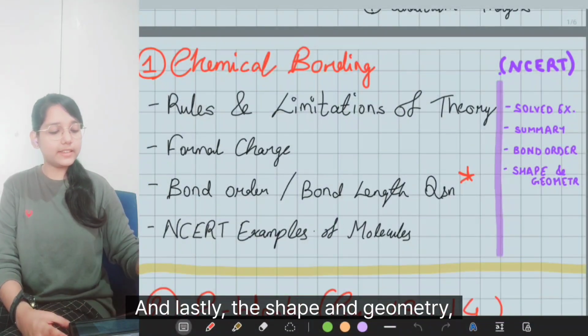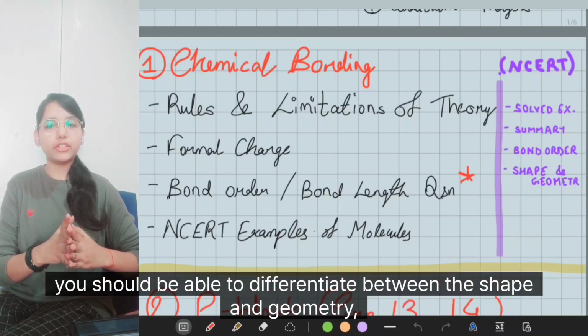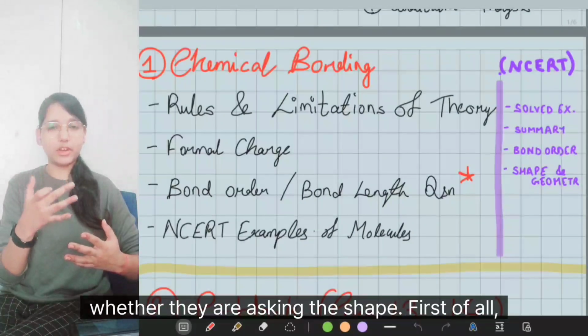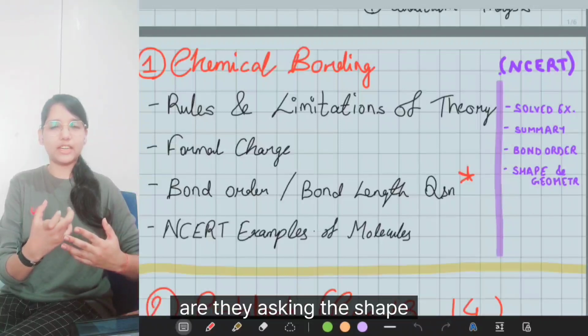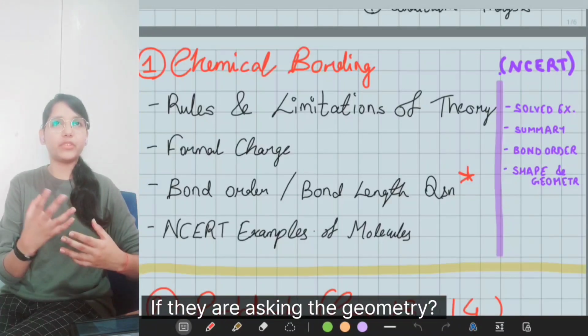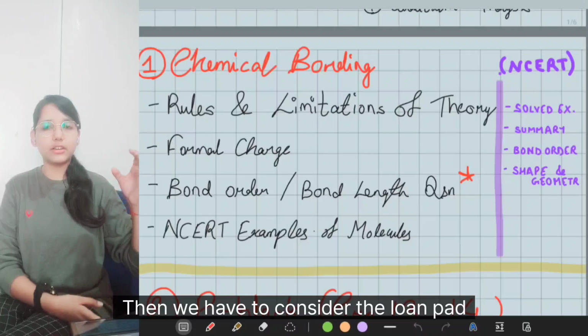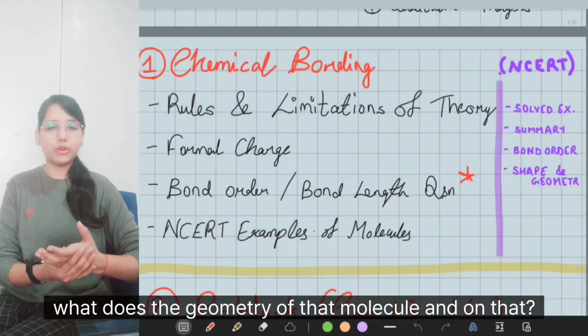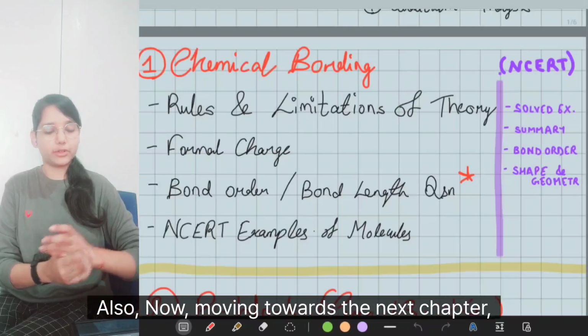And lastly, the shape and geometry. You should be able to differentiate between the shape and geometry. First of all, read the question very properly. Are they asking the shape or are they asking the geometry? If they are asking the geometry, then you have to consider the lone pair, and then you have to find out what is the geometry of that molecule and all that. So make sure you do this part also.